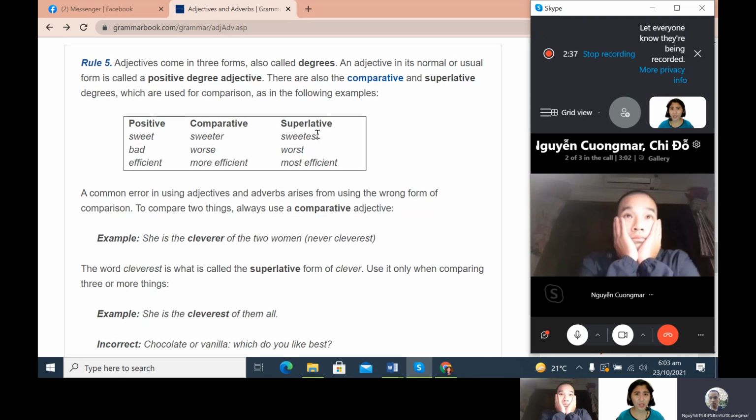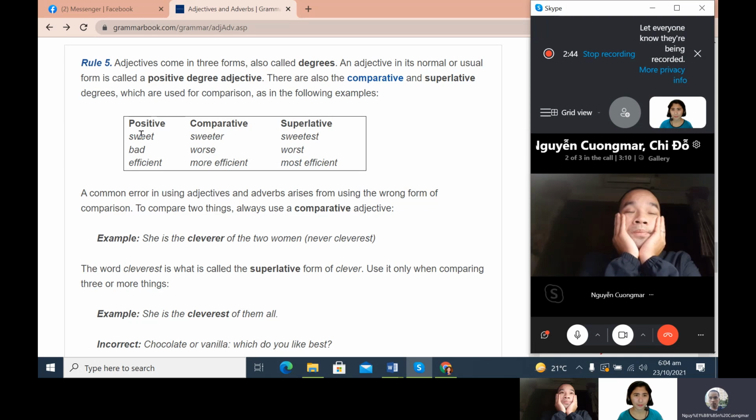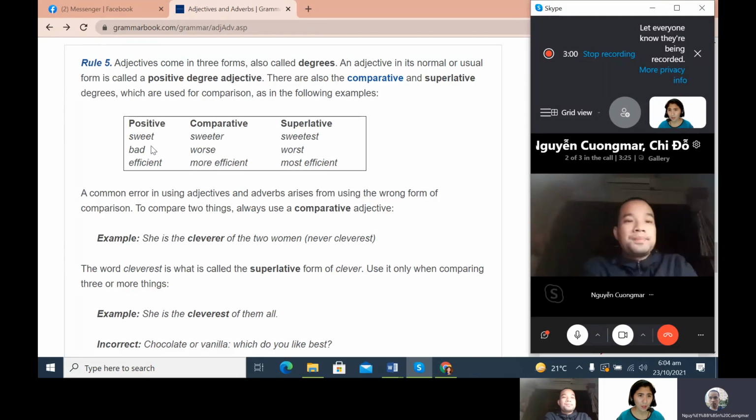Sweet, sweeter, sweetest. Okay, please read. Bad, worse, worst. Efficient, more efficient, most efficient. Okay, so here, the positive form, the usual or normal form of an adjective, is the positive degree. When we say sweet, it's sweet.